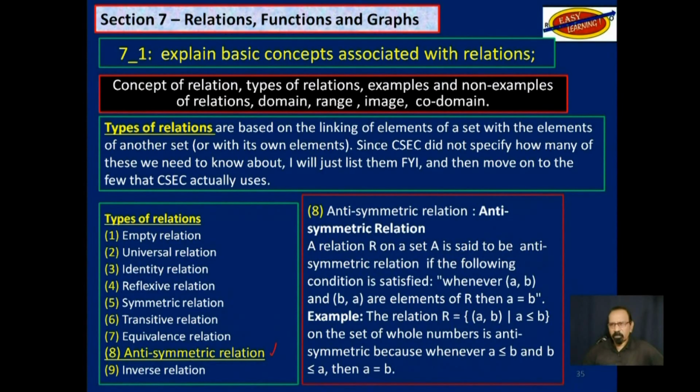And this goes like this. If you have a relation R that is made up of the subset A and B, such that A is less than or equal to B, and also you have the opposite of that, where B is less than or equal to A, then A is equal to B. So it's antisymmetric. It's like, it's not this, but it's not that, so it's the one in between.